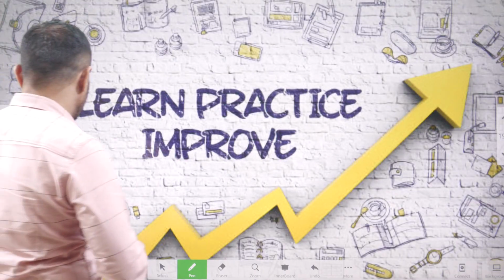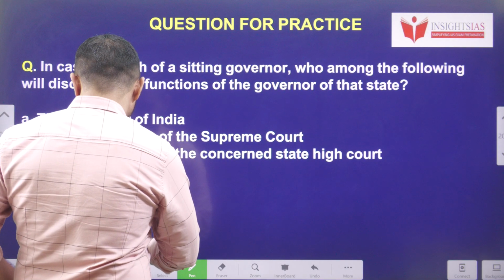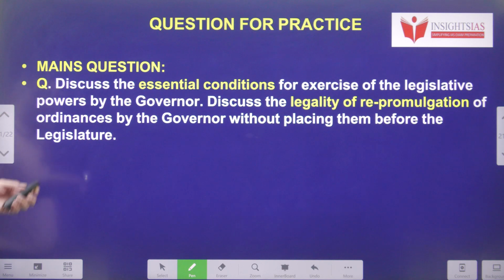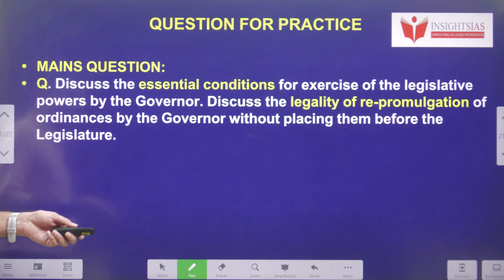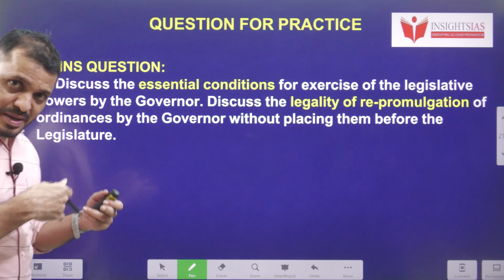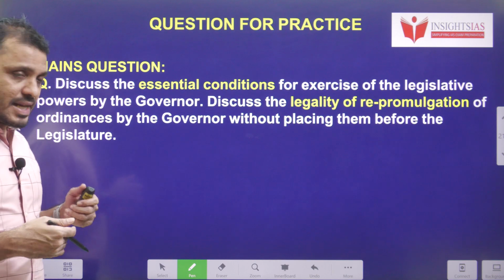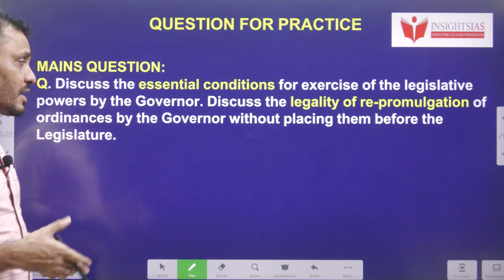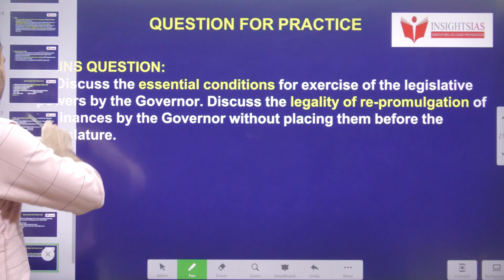Now let's see today's video question. In case of death of a sitting governor, who among the following will discharge the functions of the governor of the state? In case the governor dies, who will perform the functions? Mains question: Discuss the essential conditions for exercise of the legislative powers by the governor. Discuss the legality of re-promulgation of an ordinance by the governor without placing it before the legislature. So if the governor keeps on issuing the ordinance, then what is the legality of that? Comment on that. This is the mains question.